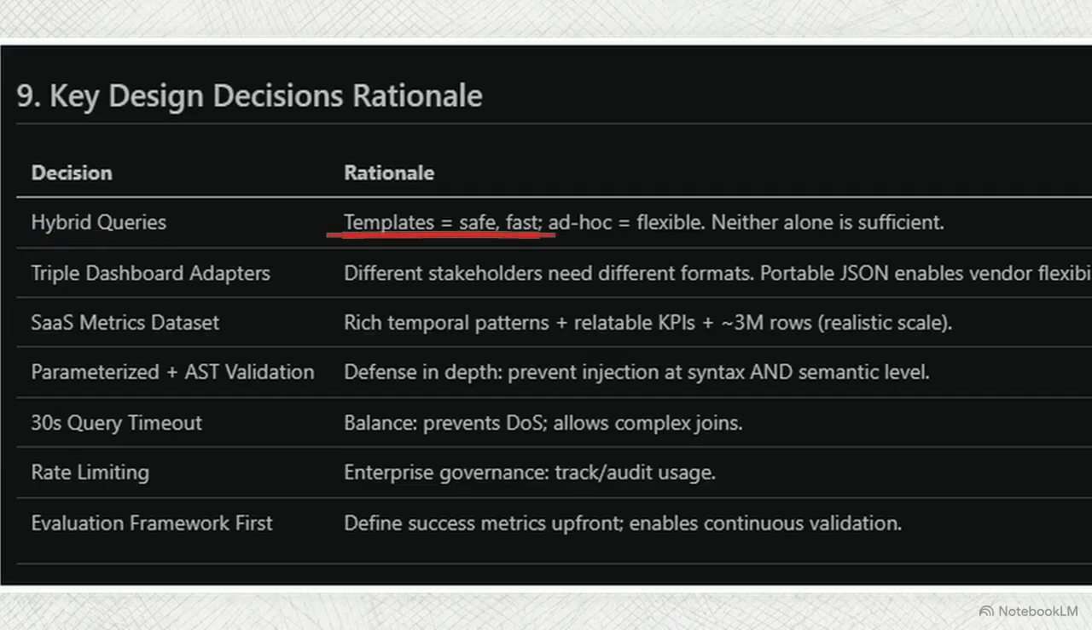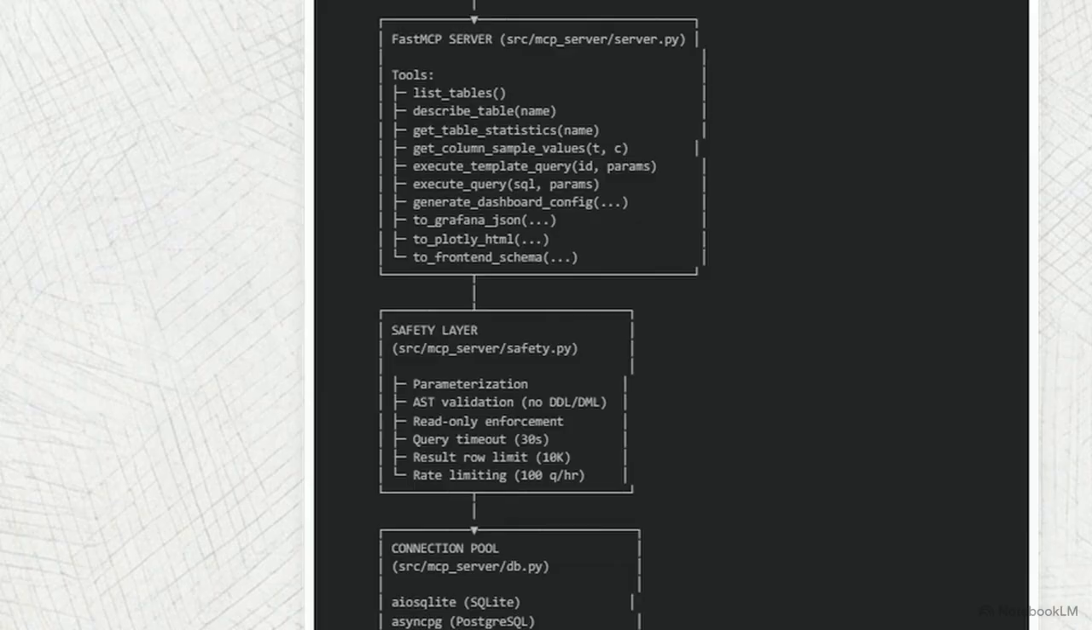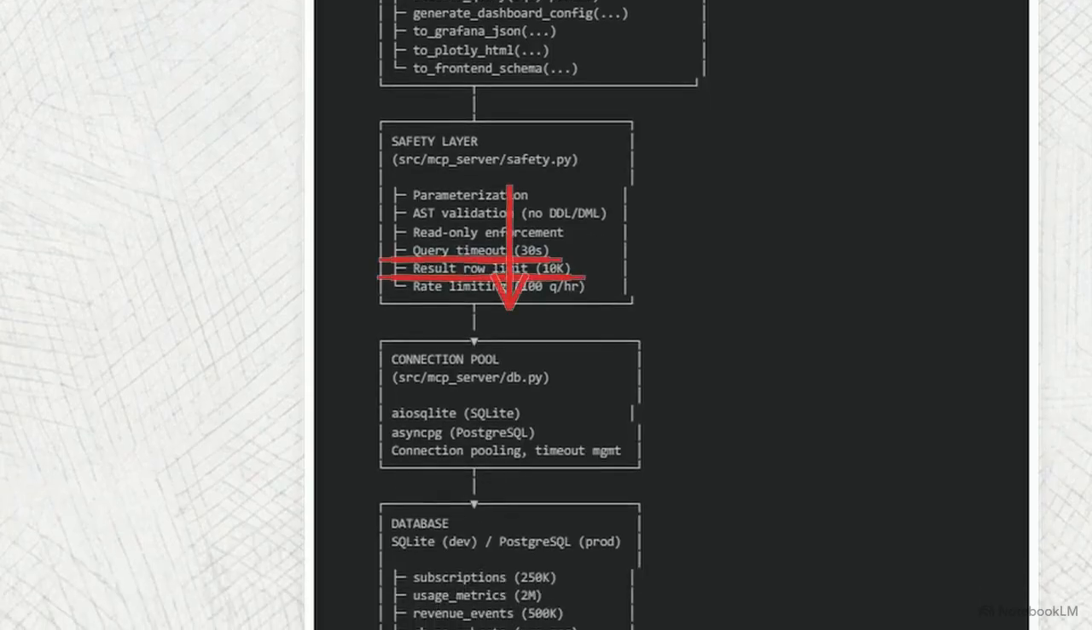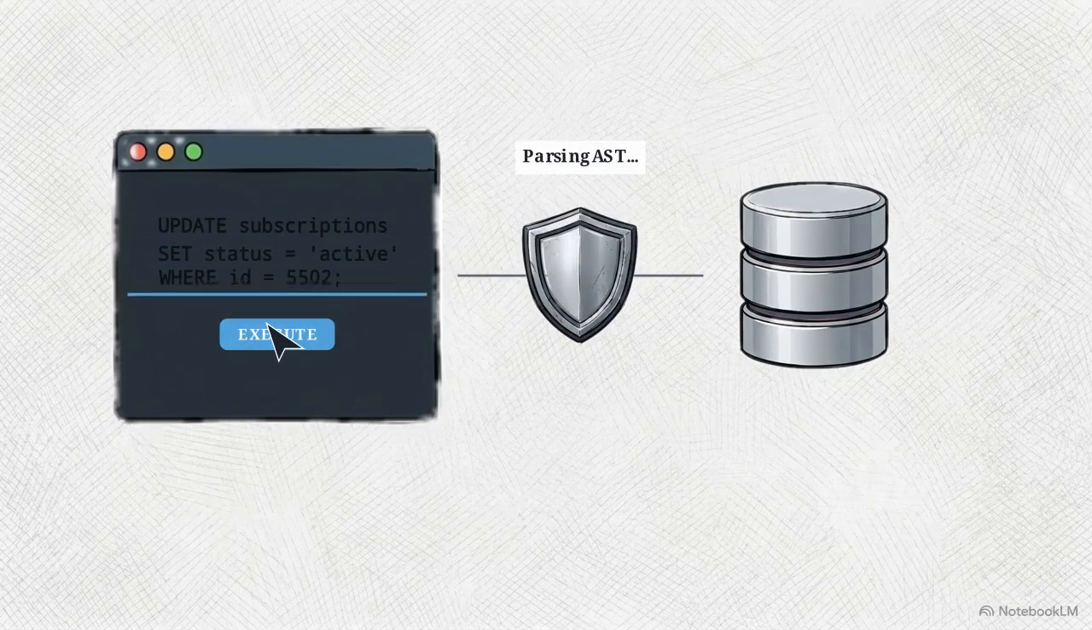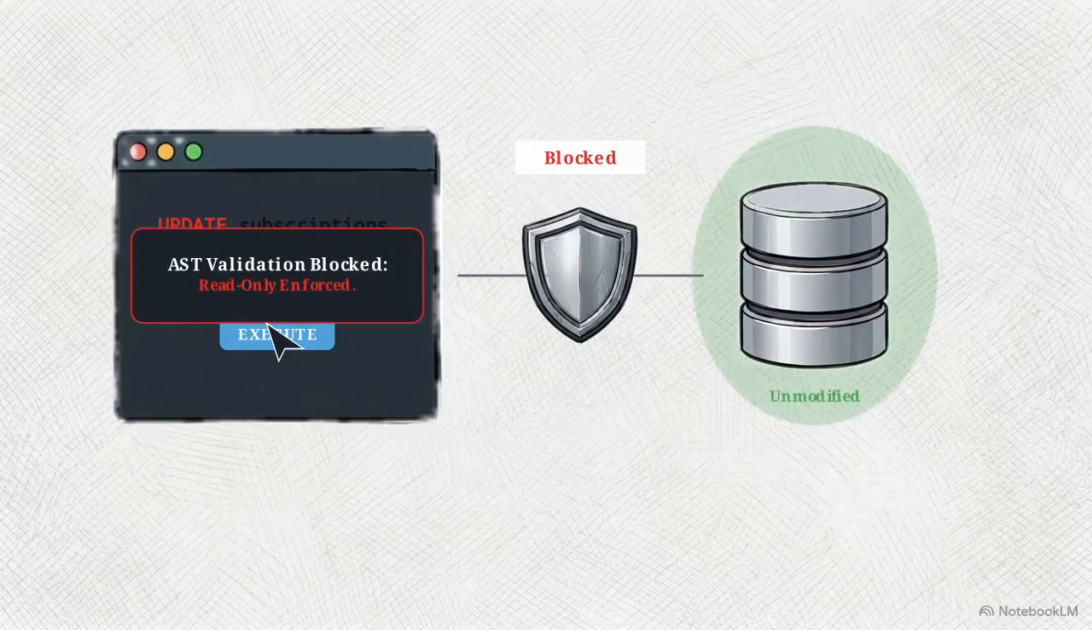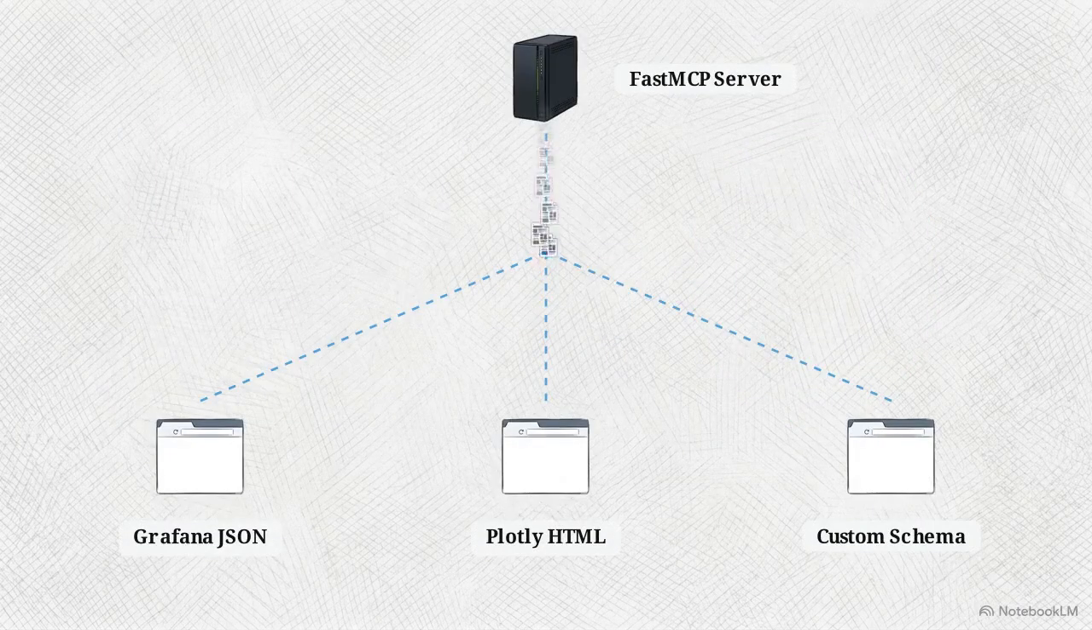Relying exclusively on fast, safe templates restricts the system's analytical depth. Ad hoc queries are required for flexibility, but they carry significant risk. Returning to the execution trace, every ad hoc query must survive a multi-layered safety gauntlet. The system enforces parameterization and AST validation, blocking any attempt to alter data. Queries face strict timeouts and row limits before entering the read-only database connection pool. This defense-in-depth architecture gives the LLM the intellectual freedom to write dynamic queries, while guaranteeing it cannot degrade or alter the underlying database. Extracting data safely is only the first half of the process.